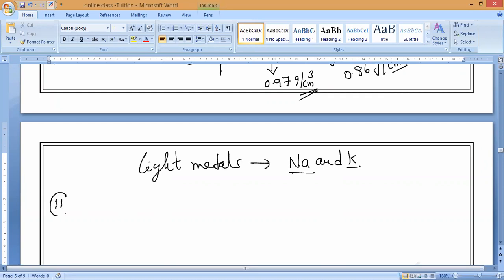So, now the 11th physical property. Karthikeyan, understand? Shall we finish within 1 day?